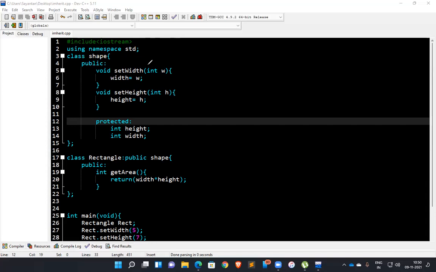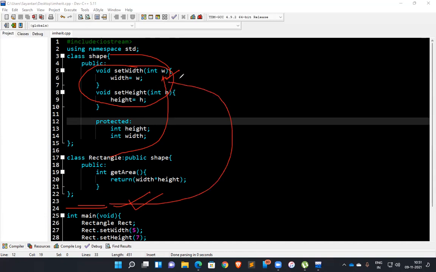What happens if we use the public access specifier? Whatever we have created inside public can be accessed by this class and its child classes. If we create another class, say class C, that is not an inherited class and is totally different, it can also access these public functions. That is why it is called public.